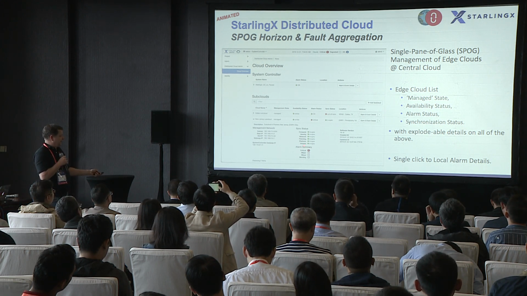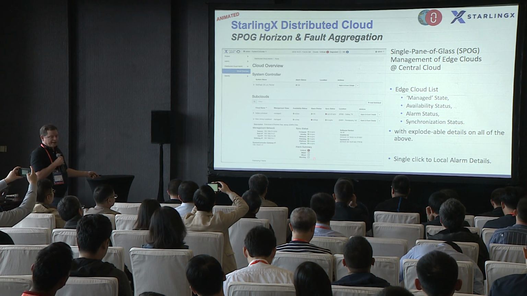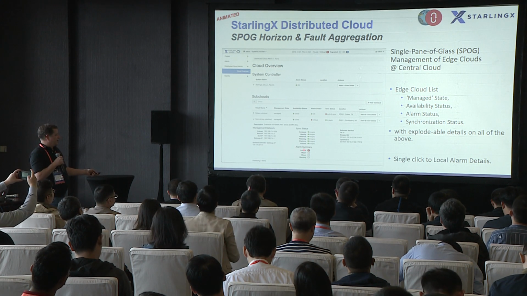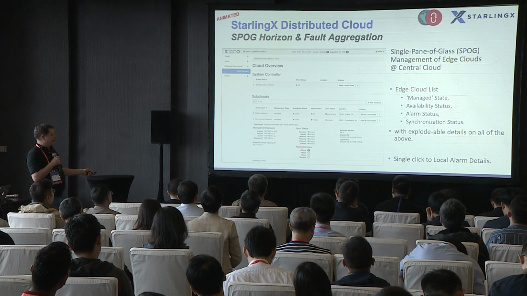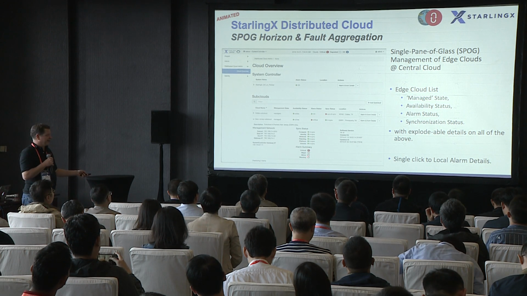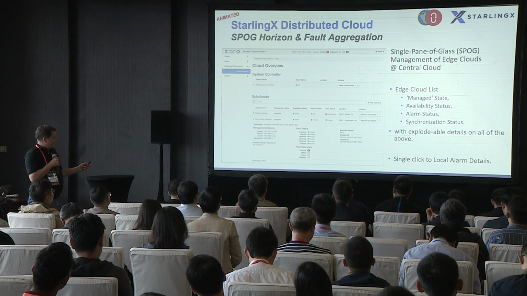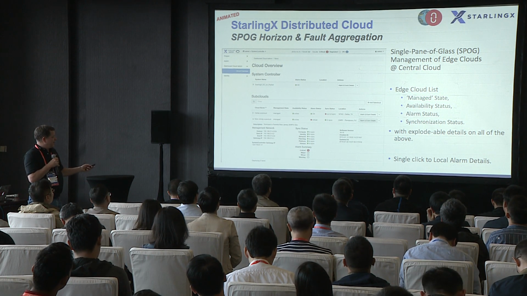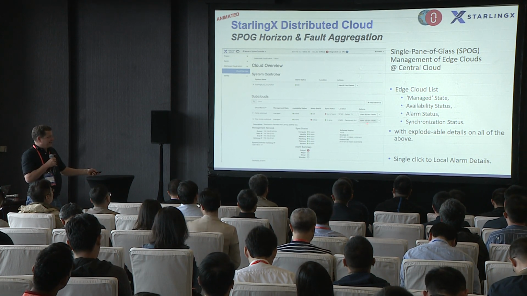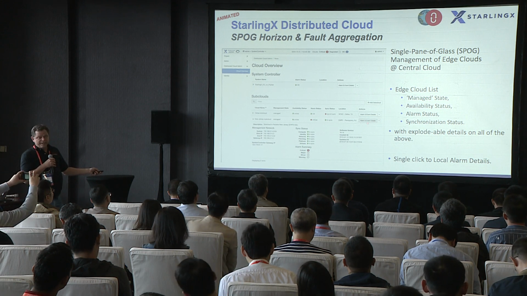You can see that I've got detailed alarm counts for the subcloud, as well as detailed information on synchronization status and IP information, that sort of thing. And then there is a button here to get detailed alarm and event information.